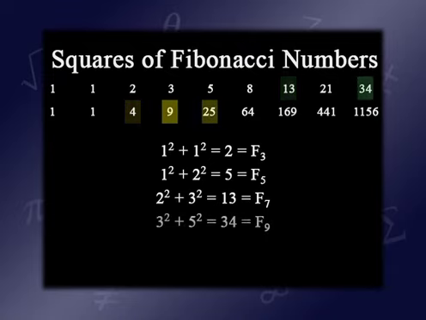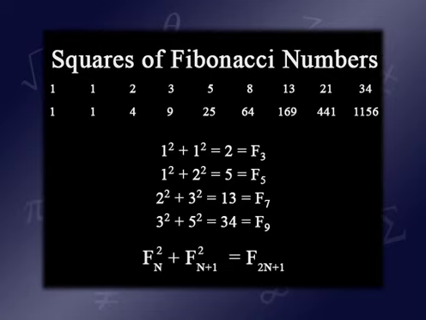If we take 3 squared plus 5 squared, 9 plus 25, we get 34, which is a Fibonacci number. In fact, it looks like the sum of the squares of consecutive Fibonacci numbers is always a Fibonacci number. That is to say, Fn squared plus Fn plus 1 squared is F2n plus 1.